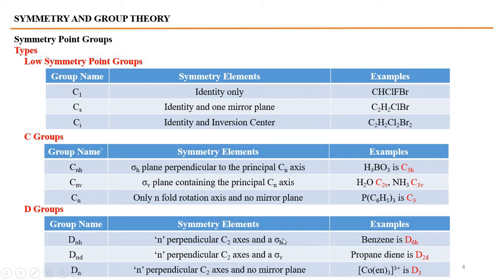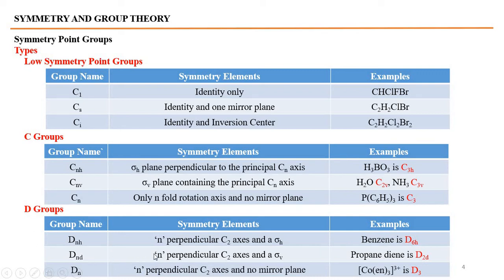For Dnh, there must be a horizontal plane in the molecule and n perpendicular C2 axes. For example, if there is a horizontal plane and 2 perpendicular C2 axes, it should be D2h. If 3 perpendicular C2 axes are there, it should be D3h. Benzene has 6 perpendicular C2 axes, so it has D6h as a point group.